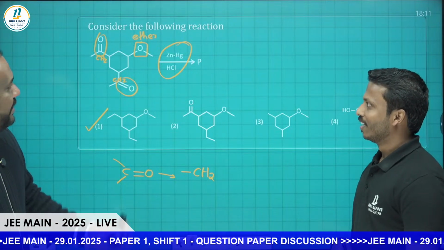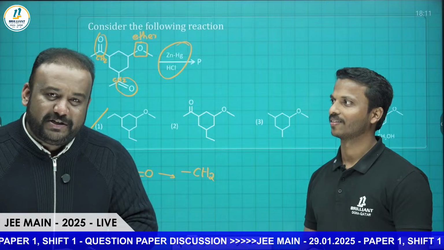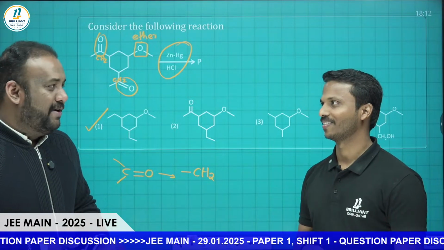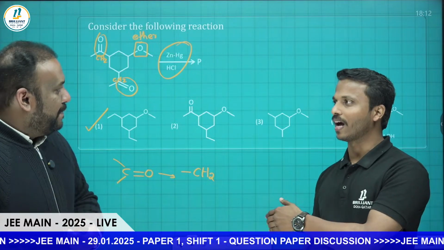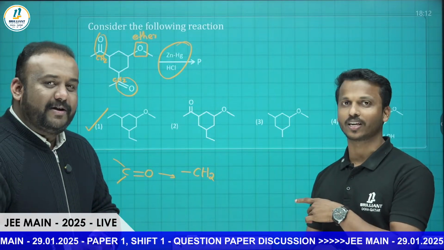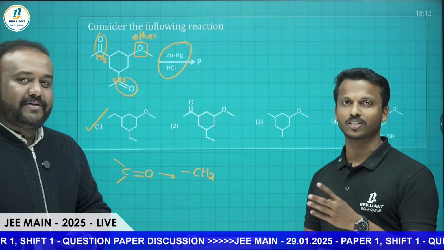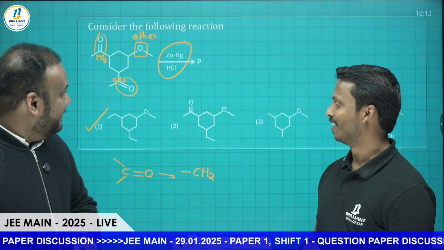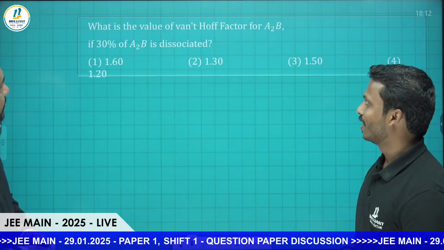The same thing can be asked with respect to Wolff-Kishner reduction also, where we use hydrazine in presence of KOH and ethylene glycol. And I think in this paper, they gave more priority to aldehydes, ketones and carboxylic acid. Around 2-3 questions they asked from the same chapter. So answer is option 1. We can move to the next question.